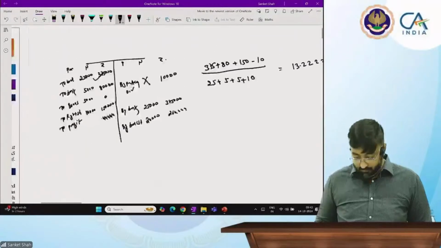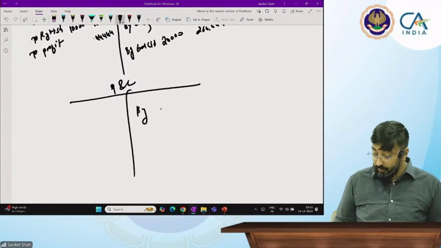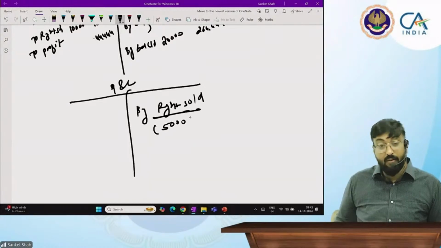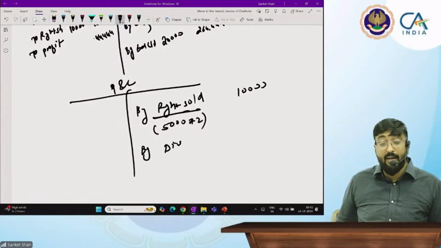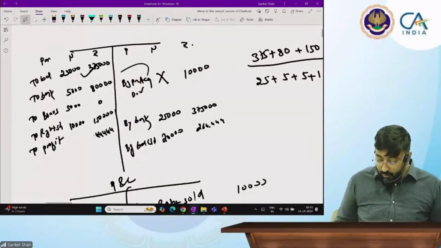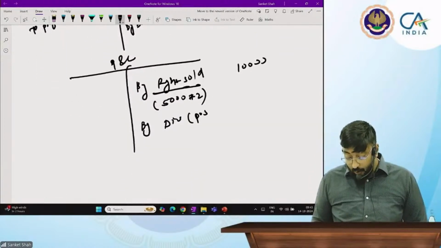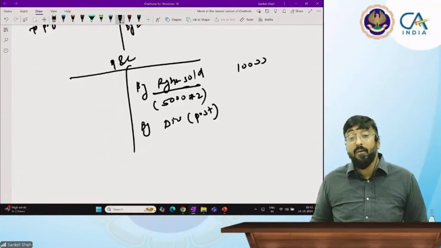Easy? Yes sir. And what about P&L? Beta, what will go into the P&L? Buy, rights sold. How many shares did you sell? 25,000. At 2 rupees, 10,000. And which dividend will you record in the P&L, pre or post? Pre. No sir, post. Pre was already recorded above. Post means which shares? The ones that were already there before, acquired earlier. Sir, before.